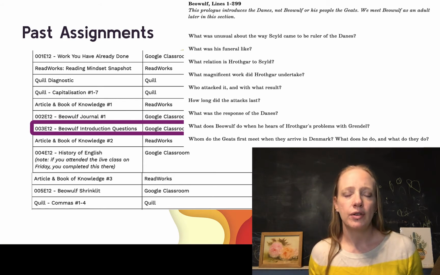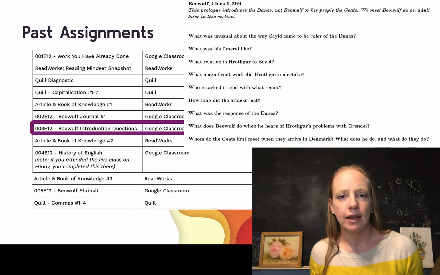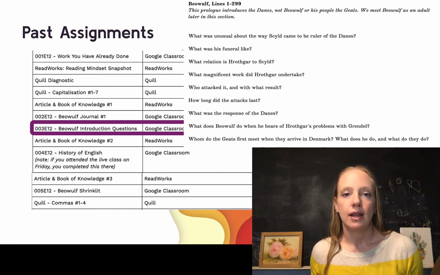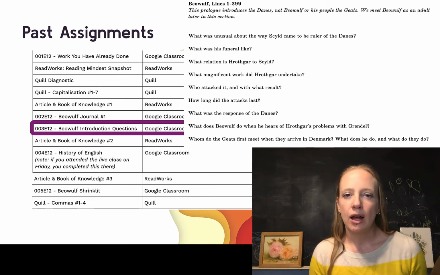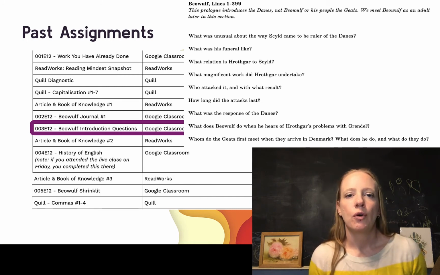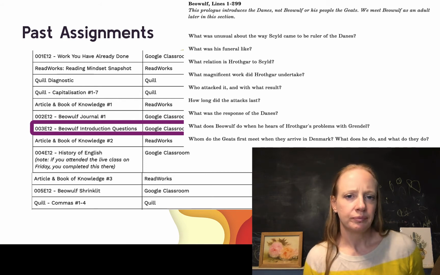We'd always rather see a guess and your best answer than leaving a blank, because a blank doesn't tell us anything. A blank just says, I didn't do it, rather than I didn't understand. Also, putting something like I don't know or I don't get it isn't helpful. But if you said for number 3, for example, what relation is Hrothgar to Shield?